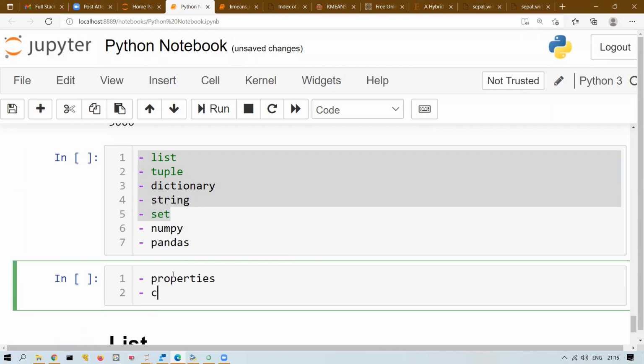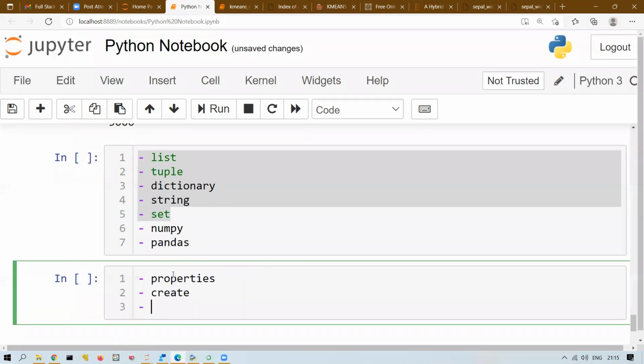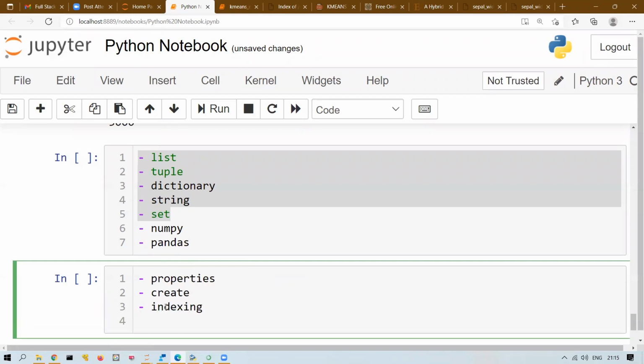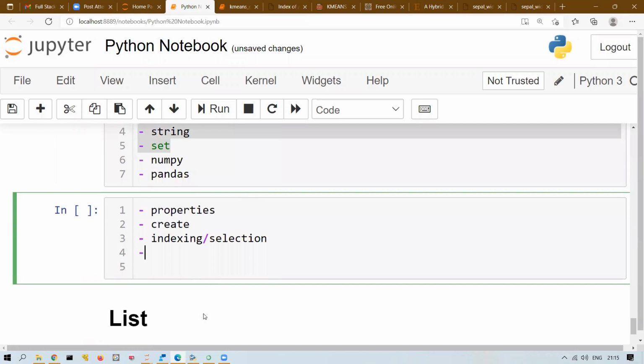After that, we will discuss how to create a data structure, how to create a list, how to create a tuple, how to create a dictionary, how to create a string. After we discuss create, we will discuss indexing or maybe selection. So how to retrieve an element from that data structure once we create it. And then finally, we will discuss the update operation, if it is possible.